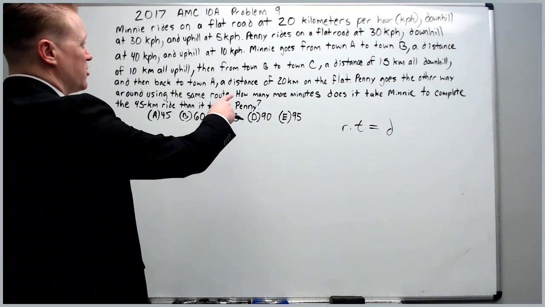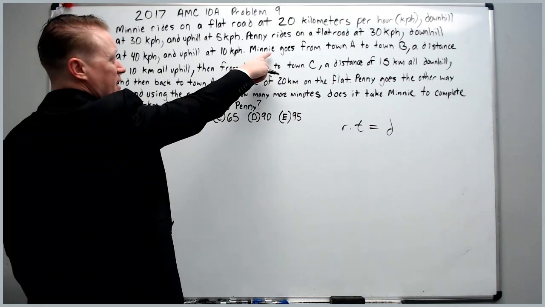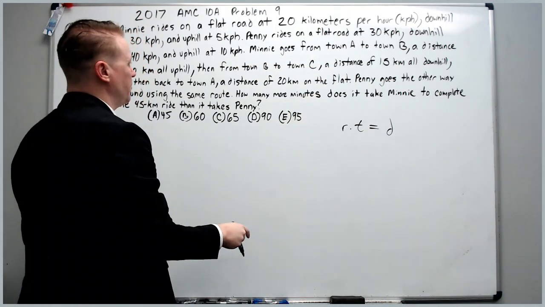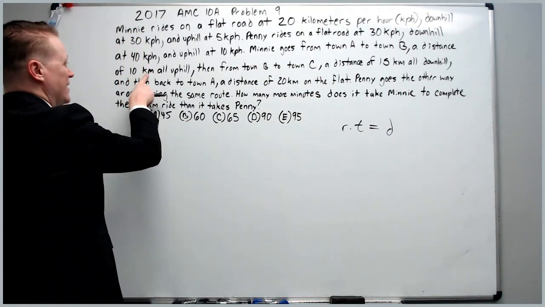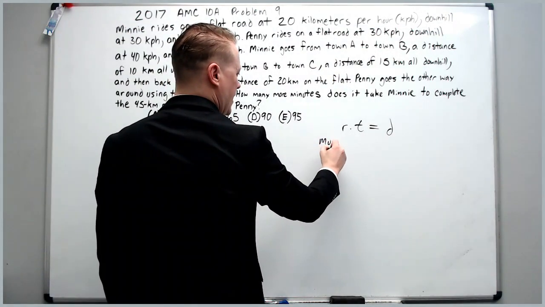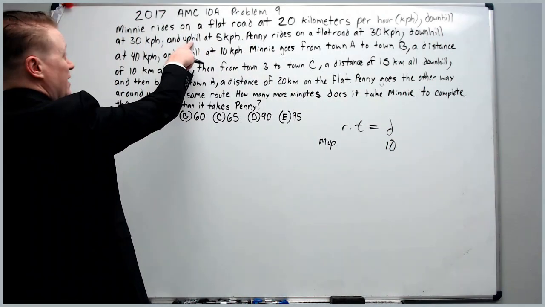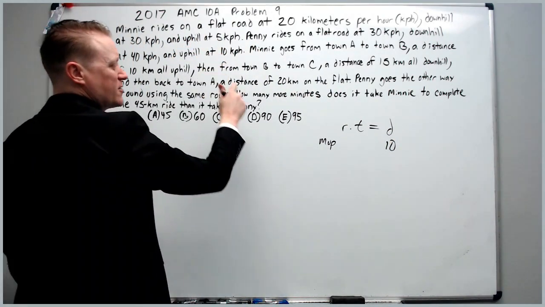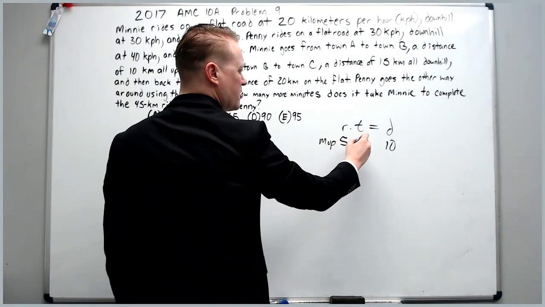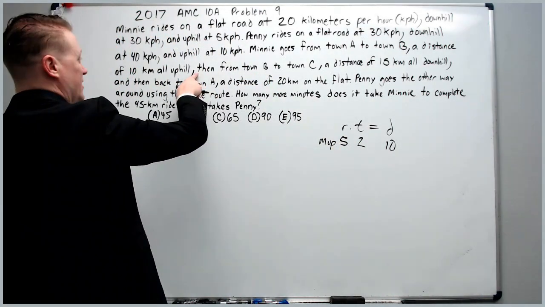instead of reading the whole thing and then trying to go back and do that process all over again. So it tells you what Penny does, and then it says Minnie goes from town A to town B, a distance of 10 kilometers all uphill. So we're going to put M up for Minnie going uphill, a distance of 10. Minnie's uphill rate is 5 kilometers per hour, so it's going to take her 2 hours.